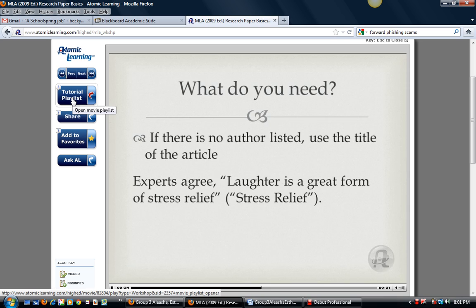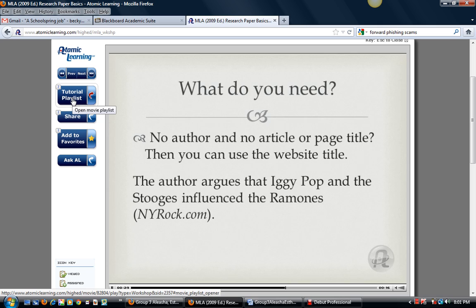Titles of web pages should be in quotation marks. Remember to never use URLs in your paper. Always the author, and if you don't have an author, the article or page title. And if you can't determine the page title, then lastly you can use the website title, but not the web address with the HTTP and all that.